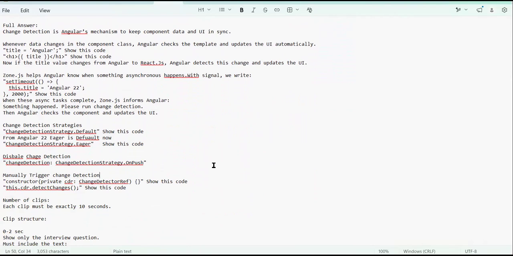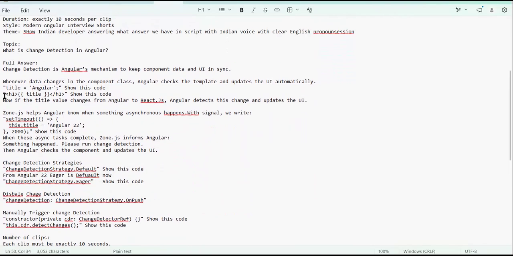How do you need that video? You need an Indian accent, you need an Indian developer who is speaking it, you need to show some code snippet or not. This was a change detection video. Change detection in Angular was my question, then the answer. Whenever I have added a line like show this code, it will show some code on the screen, right? Now let me create a short question answer, just give me some time.